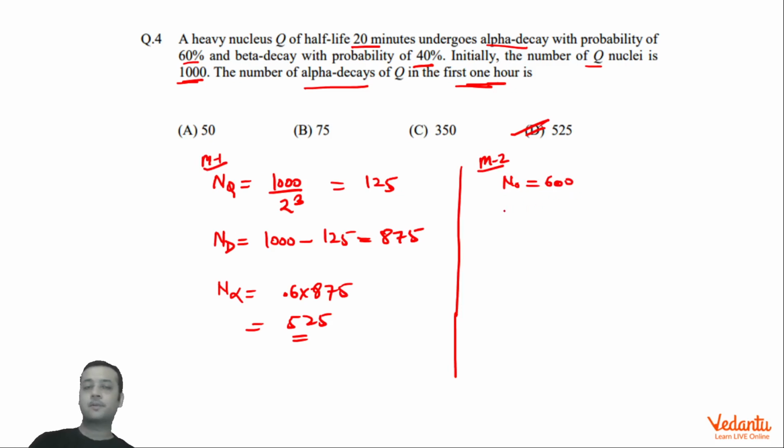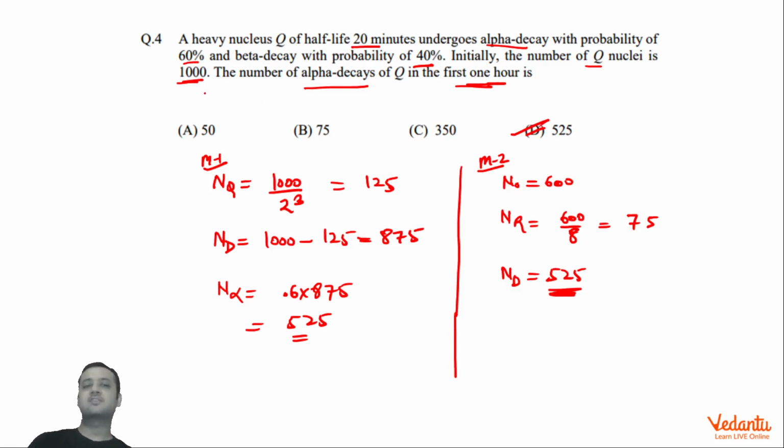Now how many nuclei will be remaining after three half-lives? That will be again 600 by 8. So how much is this? 8 7 ja 56, 40, 75. That means we can say that 75 is remaining, so how many will have decayed? 525. And all of them will decay by alpha because we have already discarded those which were decaying by beta. So 525 would have decayed. So you could have also done this.